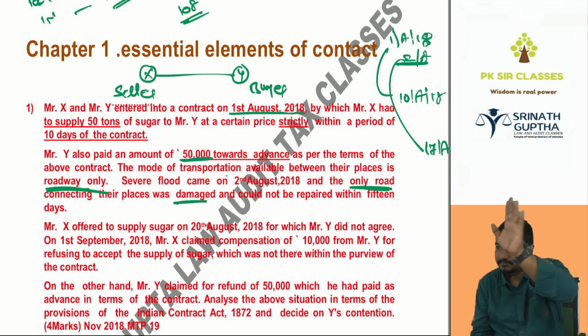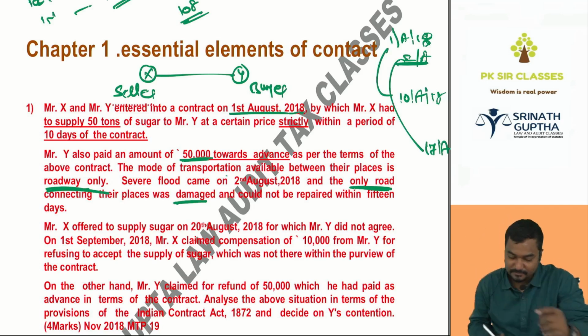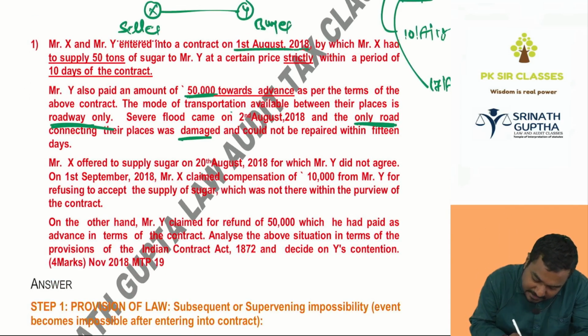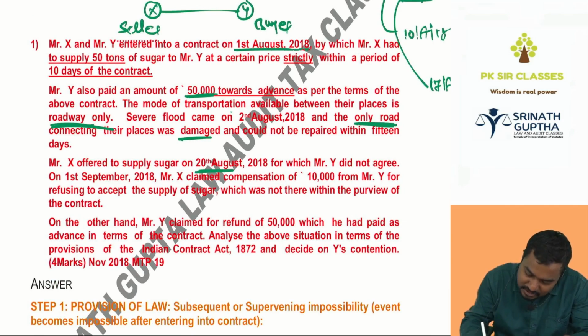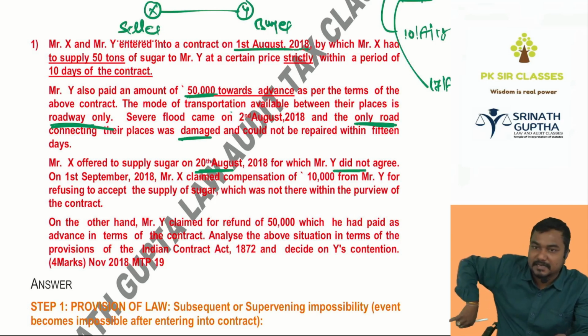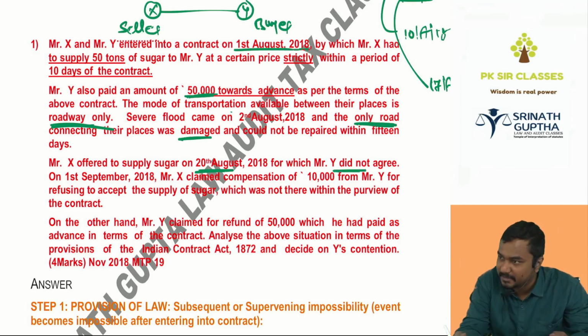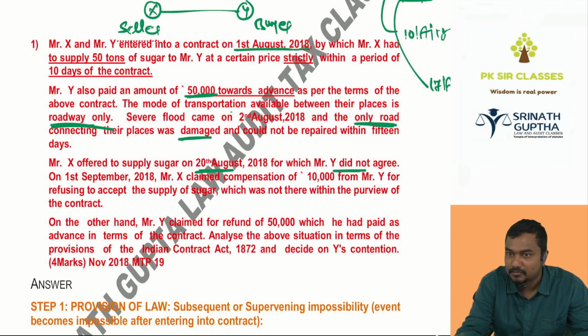Listening? So Mr. X offered to supply sugar on 20th August, to which Y did not agree. So the seller said, if you want, I will supply on the 20th, by which time the road will be ready. But the buyer said, no, I want it before the 10th only. But we can't reach that city before the 10th.